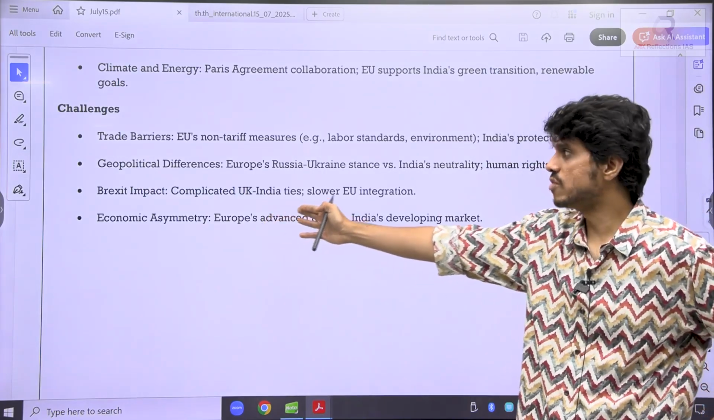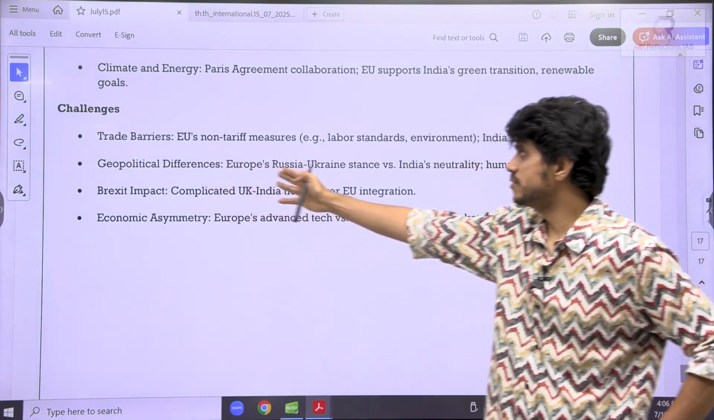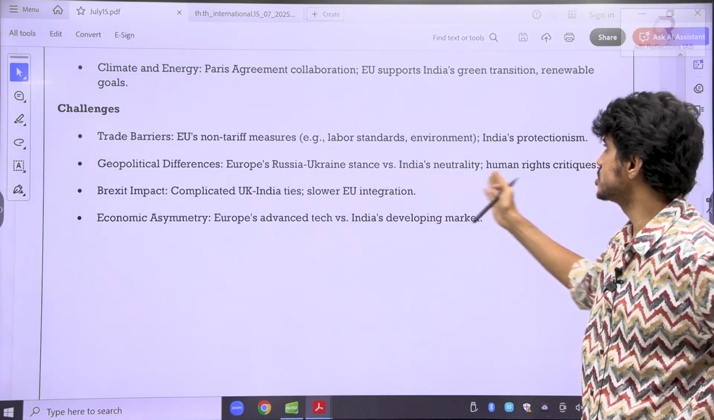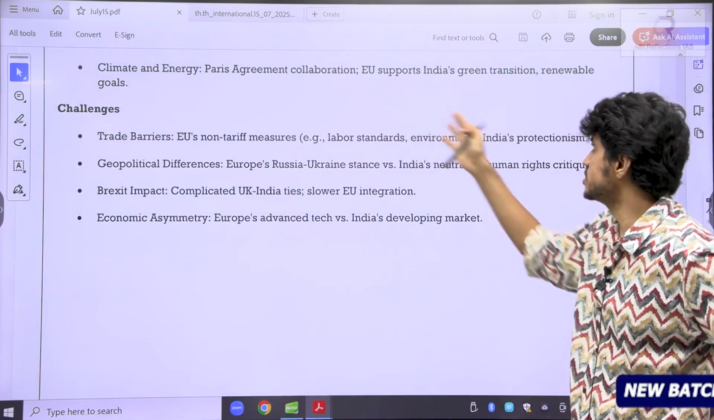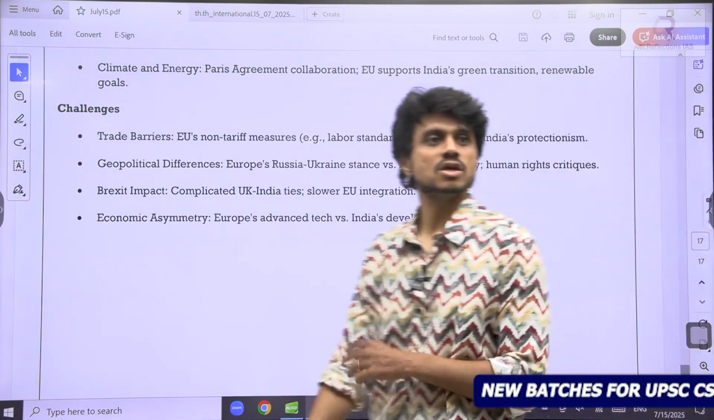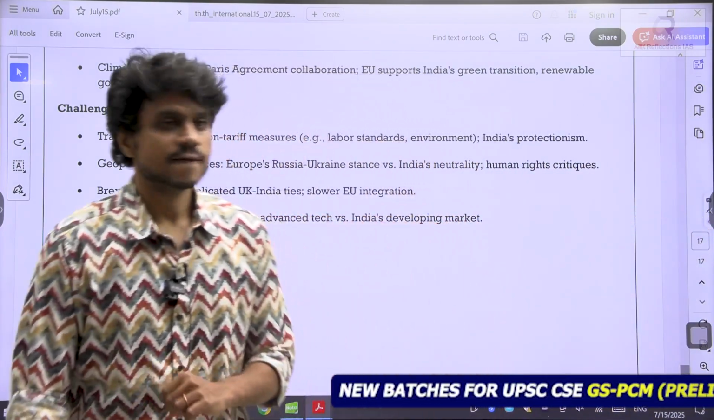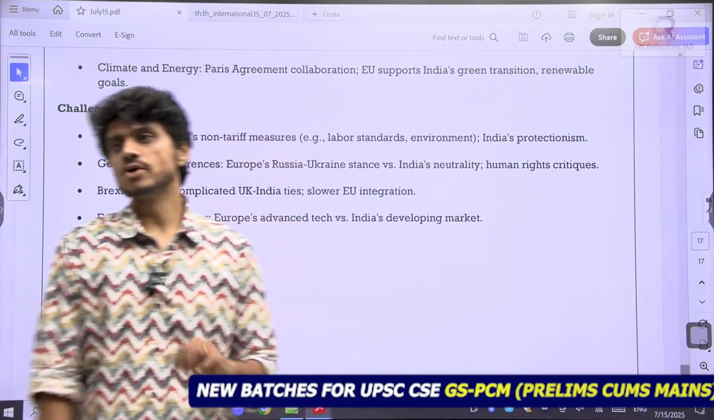Their technology is more advanced. Brexit impact, geopolitical differences, Europe's Russia-Ukraine stance, India's neutrality stand, trade barriers, EU's non-tariff barriers like labor standards, environmental standards, and India's protectionism. Clear? So we are doing this very comprehensively.